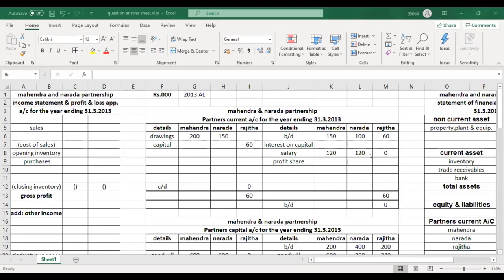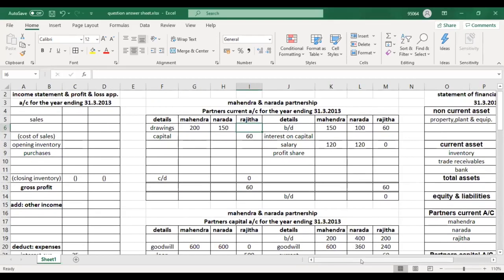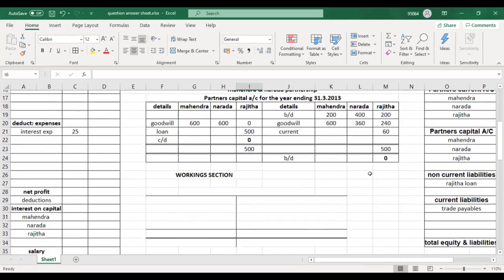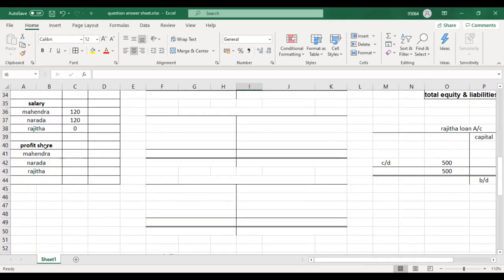Now read additional information number 2. A partner is entitled to an annual salary of 120, so salary is recorded. Number 2 is to share profits and losses equally. In the appropriation account, the profit is shared equally.